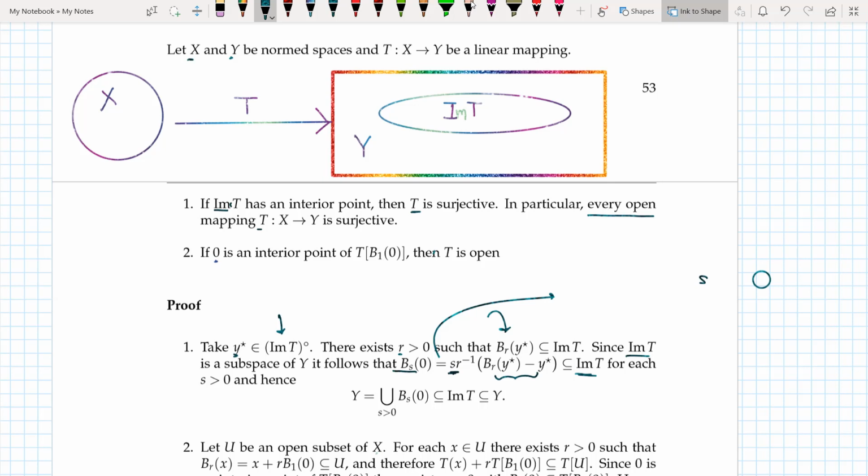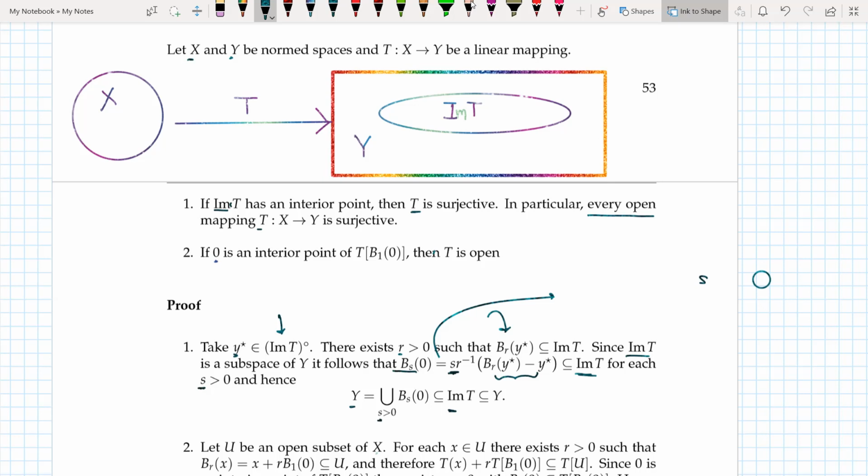So all we have done till now is take an interior point and show that a ball of radius r around that point is completely within M(T), and here we are showing that the ball of radius s around 0 is also a subset of M(T) for each s greater than 0. Hence Y is the union of all such balls with s greater than 0, and this is a subset of M(T), because this is what I showed.